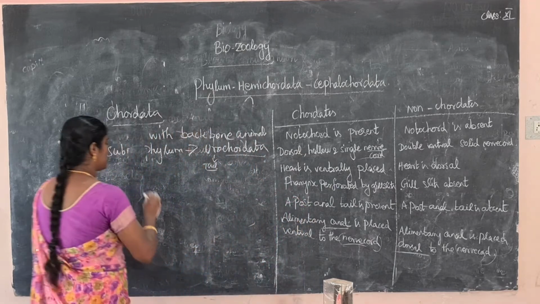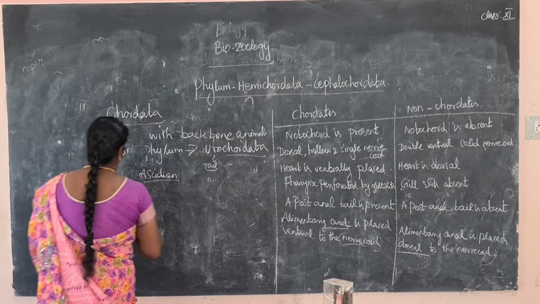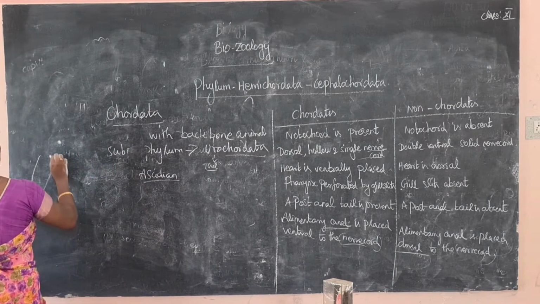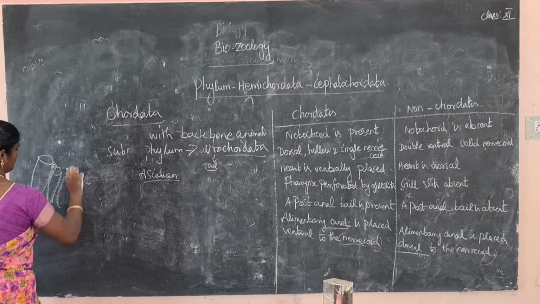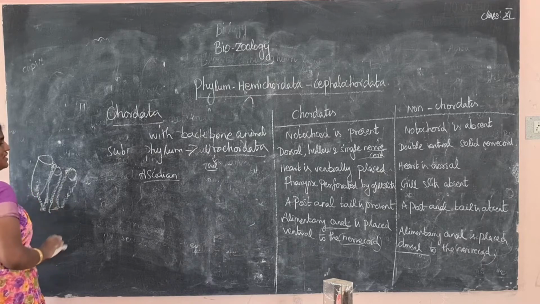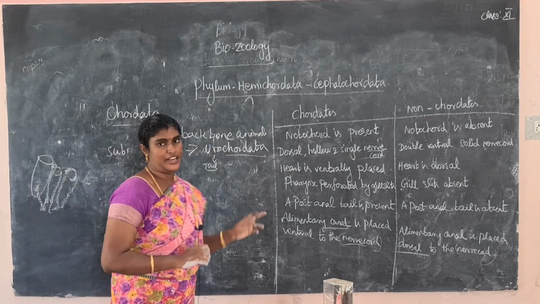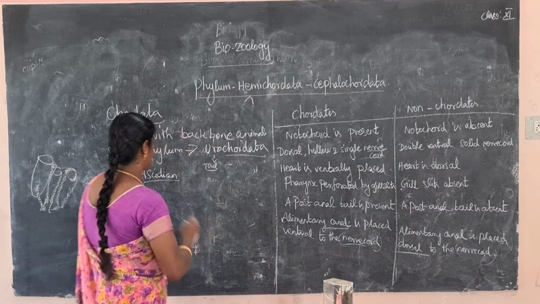Example: Ascidian. It is a marine organism. It looks like this. It is called Ascidian.